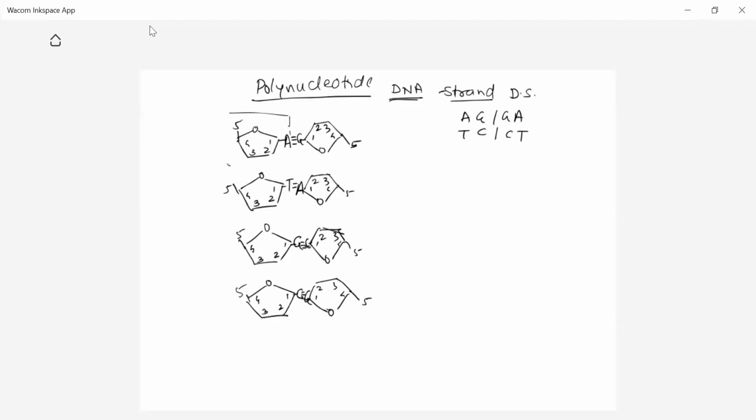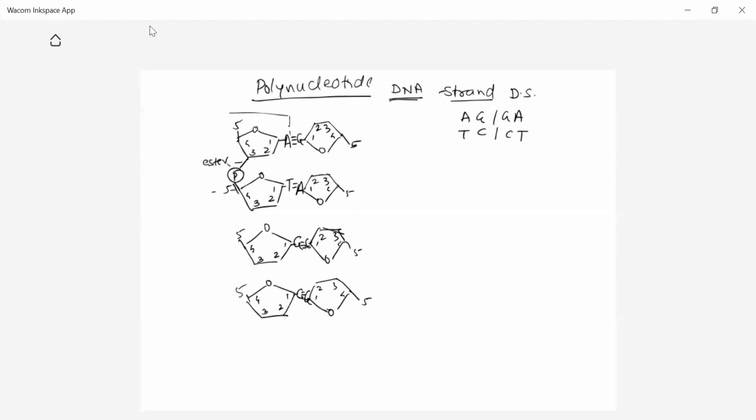Along with that nucleoside, what remains is the phosphate. Each sugar and its adjacent sugar are linked by a phosphate: the 3' carbon atom of one sugar and the 5' carbon atom of the other sugar are linked by a phosphodiester linkage. This is the ester linkage.